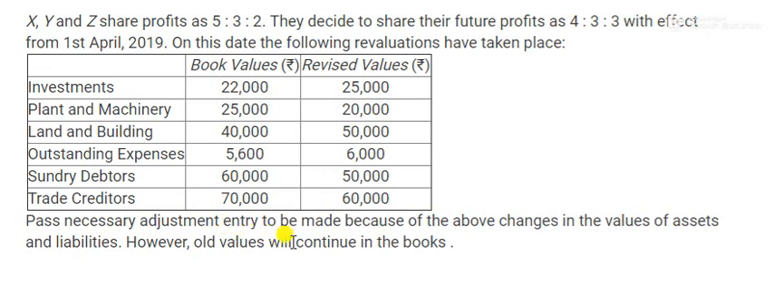So, pass the necessary adjustment entry because of the above changes in the value of assets and liabilities. However, old values will continue in the books. What is this? I will tell you. They want to pass an adjustment entry, but don't show that change in value in the books of accounts. Otherwise, if we show everything in the balance sheet, then we cannot pass the adjustment entry. But here he wants that there is no need to show those changes in the balance sheet. For that there is a solution: we can pass only one journal entry, and this topic will be clear to us.